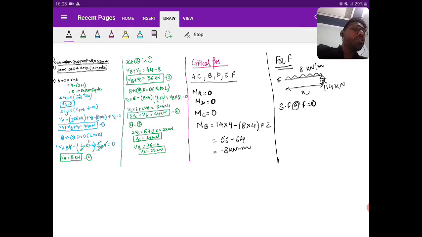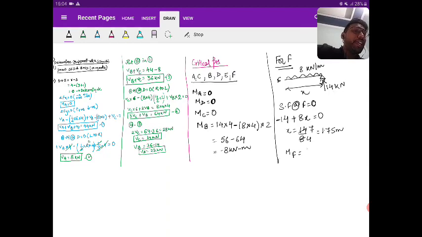Yes or no? So can anyone help me to write the equation for shear force at F moving right to left? Upward negative, downward positive, right to left. So minus 14 plus 8h is equal to 0. So h is equal to 14 by 8, which is 7 by 4, which is 1.75 meter. Yes or no?